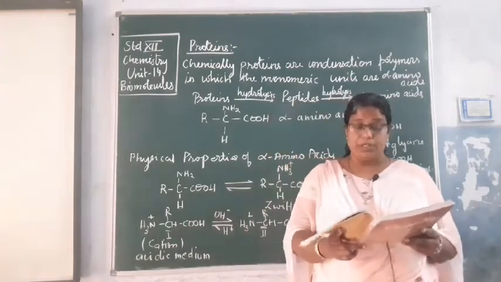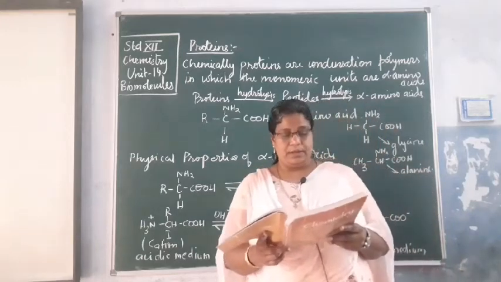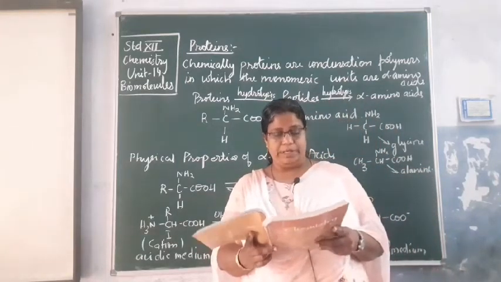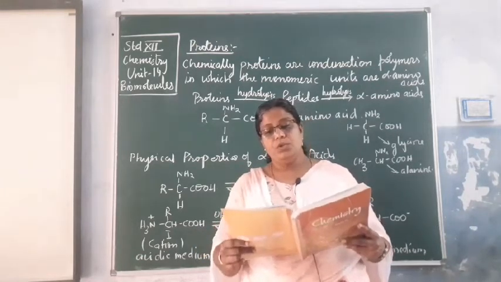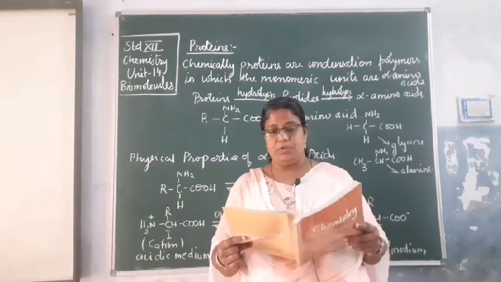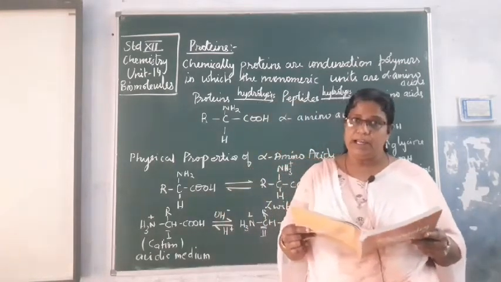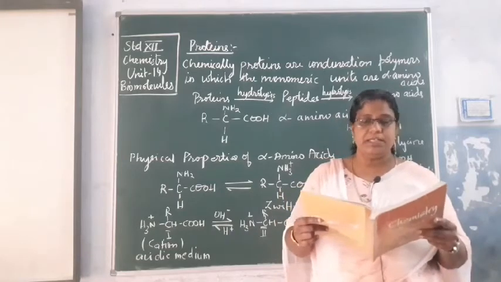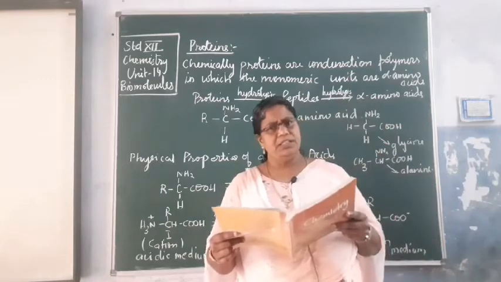Glycine, it is a neutral amino acid. Alanine, neutral amino acid. Valine is a neutral amino acid. Leucine is a neutral amino acid. Isoleucine, again a neutral amino acid. Arginine, it is basic. Wherever it is neutral, put N, for basic put B, and for acidic put A. That will help you mark it in the textbook itself.